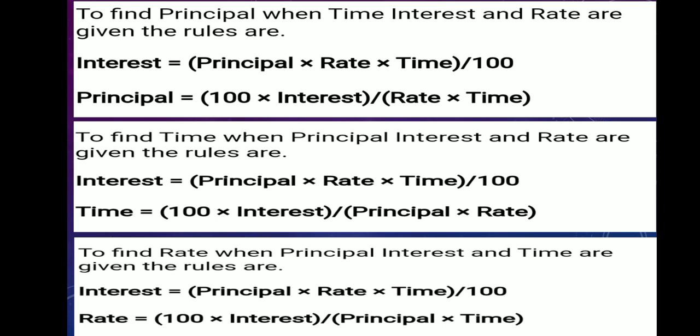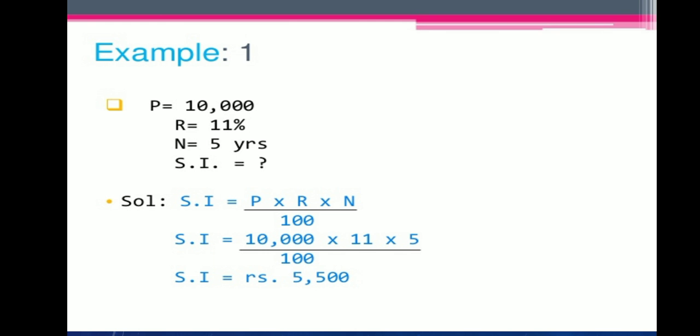Same goes when the time is missing or the rate is missing. The only thing is that the denominator will change with the other two items given, and the numerator will be simple interest multiplied by 100. You can get the formula by putting the simple interest formula and solving the linear equation, putting x for the missing value, or you can directly apply this formula. I have taken one solved example.